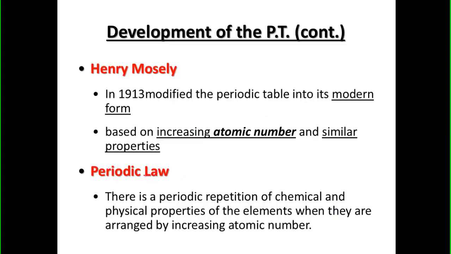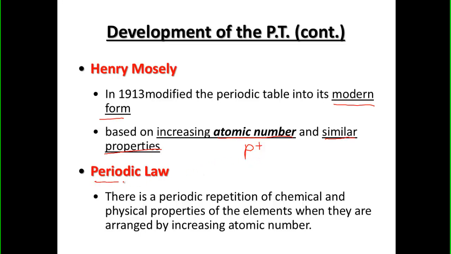Henry Moseley came around, and in 1913, he modified the periodic table into its modern form. It's based on increasing atomic number. Remember, number of protons. So the way we see the periodic table today is by atomic number: 1 proton, 2, 3, 4, and then in our groups or columns that have similar chemical properties. That's the version that we see today, by the number of protons, not the mass number. X-ray diffraction is what he was using there.